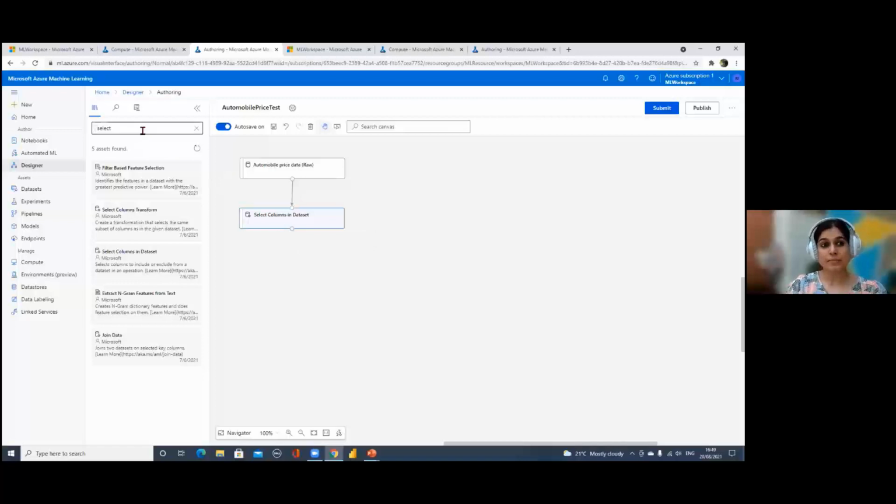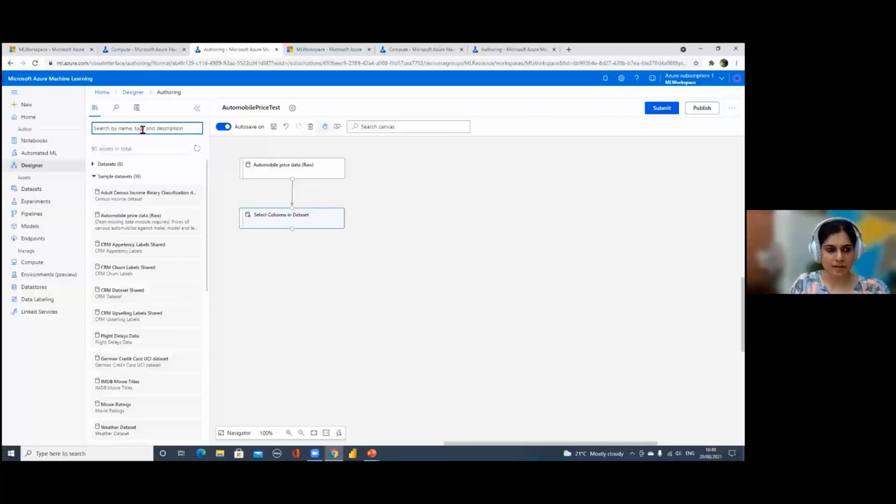Now the next step we should do is, you remember we saw some missing values in a few columns, like there were 3 or 4 rows in most of the columns which had missing values. So maybe we can just clean them up, because let's just not take a risk. Let's have the cleanest data we can have to train our model or build a model further down.